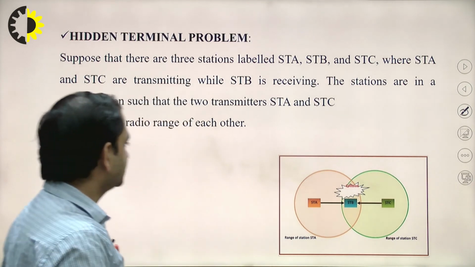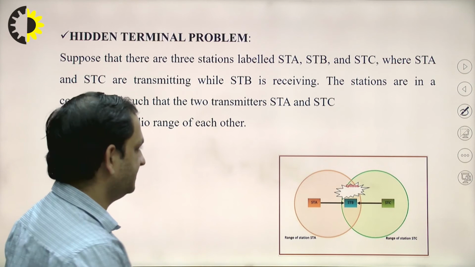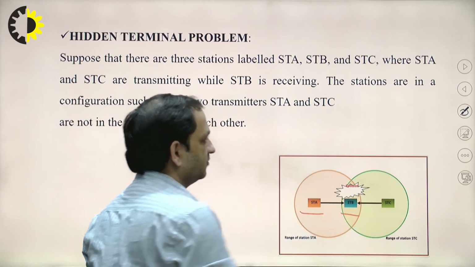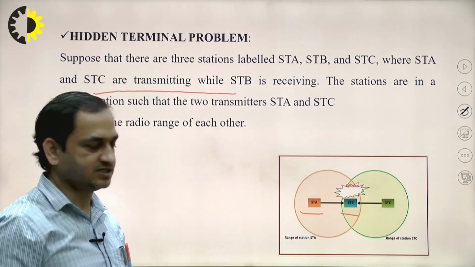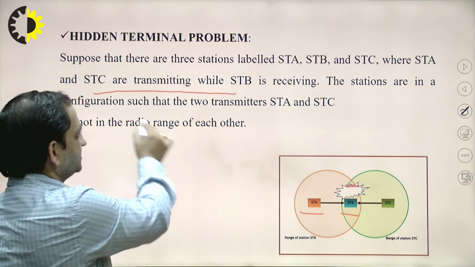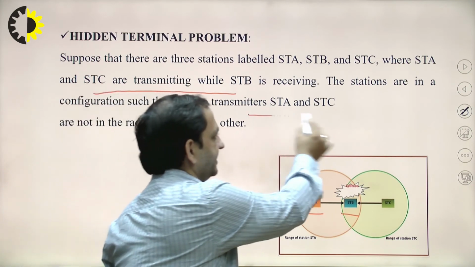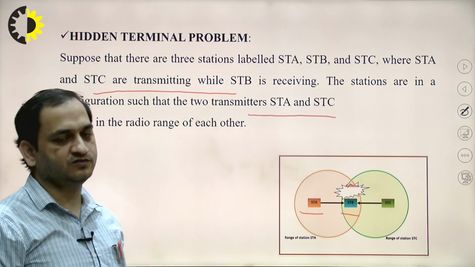There are 3 stations labeled A, B and C, where STA and STC are transmitting while B is receiving. The stations are in a configuration such that the 2 transmitters, A and C, are not in the range of each other.